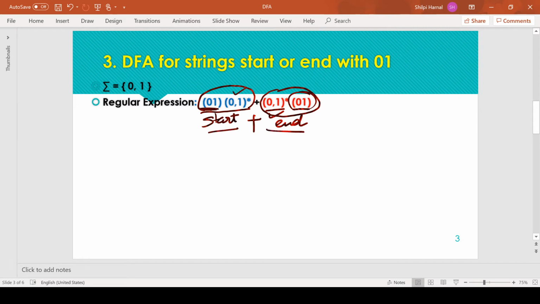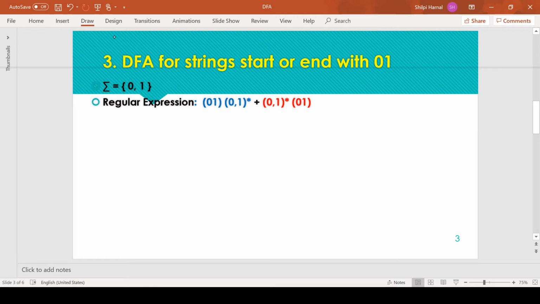Okay, because we need to fulfill either of the constraints, and all other strings should be rejected. So we need to accept only those strings that are starting with 0 1, or the strings that are ending